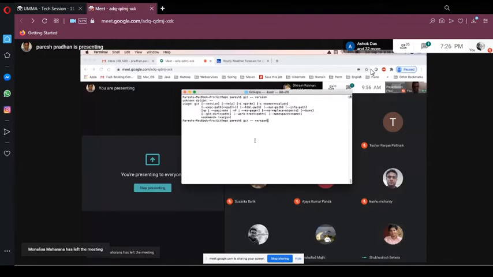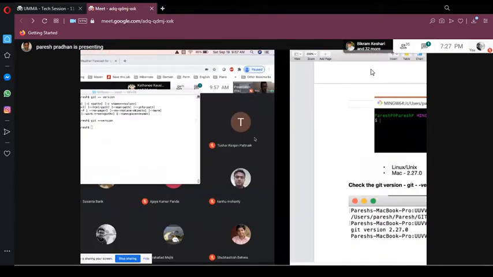Oh, okay. Yeah, thanks. I didn't see that one. I was wondering why it is not working. Okay, so this is how you can see the Git version.